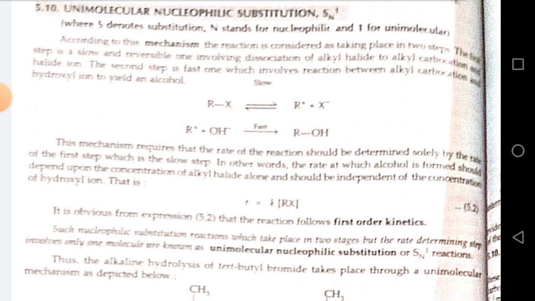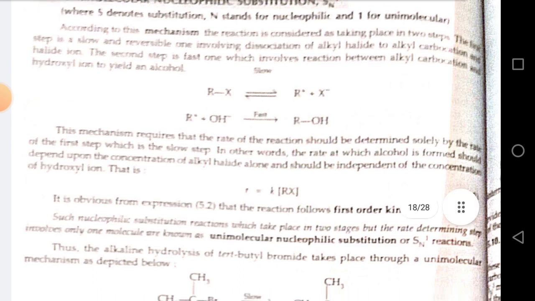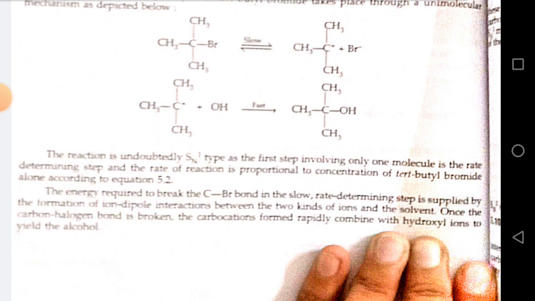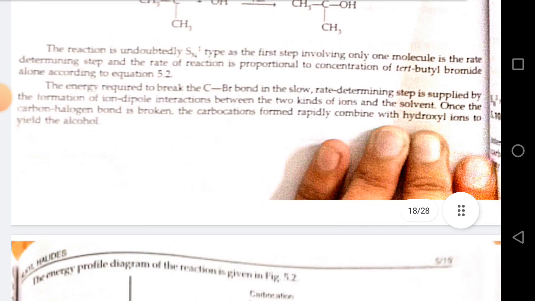Thus, the alkaline hydrolysis of tertiary butyl bromide takes place through a unimolecular mechanism as depicted below. The reaction is undoubtedly SN1 type, as the first step involving only one molecule is the rate determining step and the rate of reaction is proportional to concentration of tertiary butyl bromide alone according to equation 5.2. The energy required to break the C-Br bond in the slow rate determining step is supplied by the formation of ion dipole interaction between the two kinds of ion and the solvent. Once the carbon halogen bond is broken, the carbocation formed rapidly combines with hydroxyl ion to yield the alcohol.